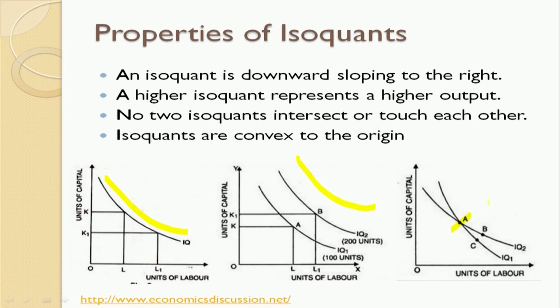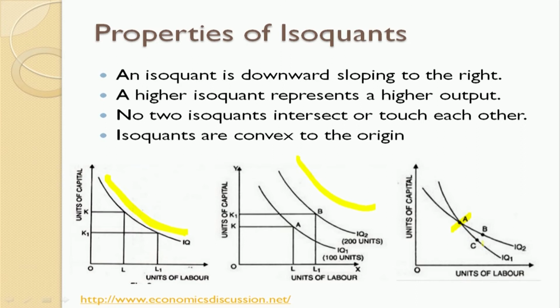So this is not feasible here. And isoquants are convex to the origin. So when you say they are convex, it is like this particular shape wherein they are convex to the origin because the factors are being substituted one for the other. And there is one more property of isoquants: they will never touch either of the axes, because we do not produce with only one particular input. So it cannot touch either of these axes.